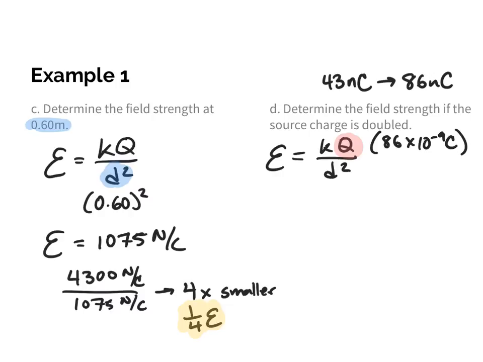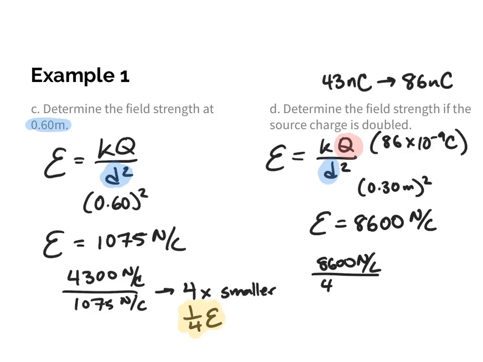Okay, and with our distance, just so we're aware, we're going to go back to the original one. Again, we're going to compare it to the original. So for our distance, let's just make sure that we are using the 0.30 meters squared. Okay, so if I were to plug that in, I will get an electric field strength equal to 8,600 newtons per coulomb. So again, to compare 8,600 newtons per coulomb to our original value of 4,300 newtons per coulomb, we're going to get a factor of 2, which means that it's 2 times bigger than what we saw before. So again, by doubling the source charge, we're seeing that it's doubling the electric field strength.